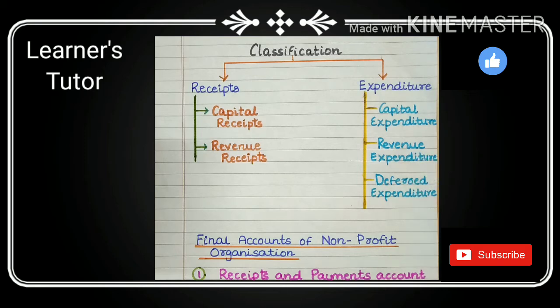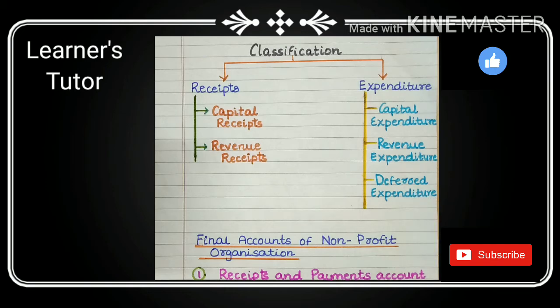Revenue expenditure: its benefit is exhausted within 1 year. It is incurred for day-to-day activities, and for maintaining the fixed assets of the organization in an efficient working condition. For example, salary paid, rent paid, etc.